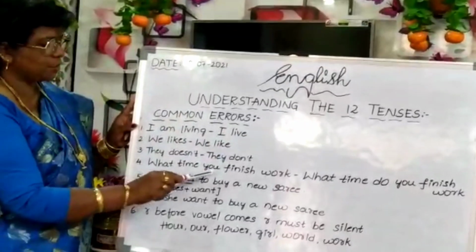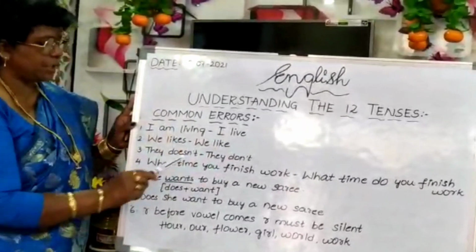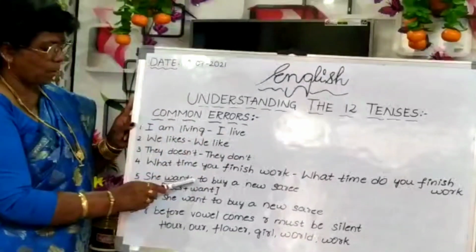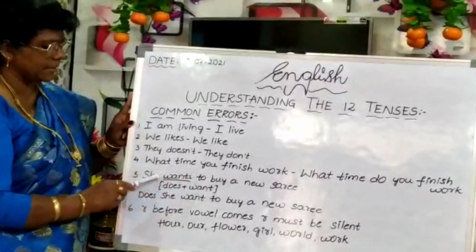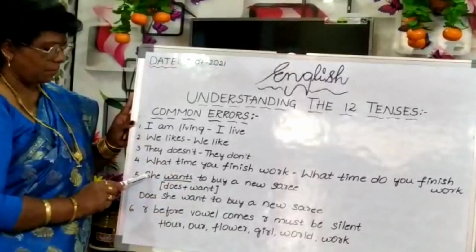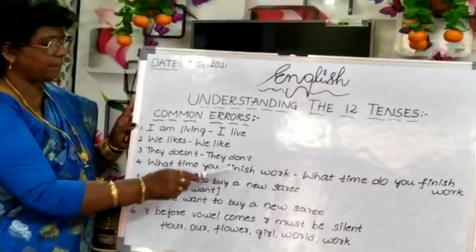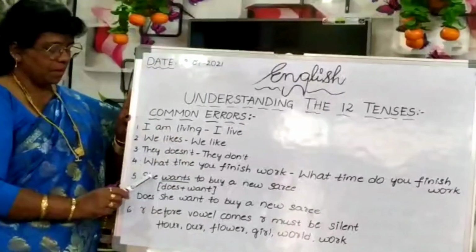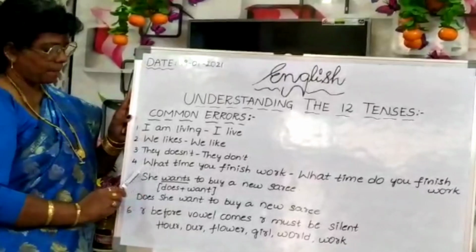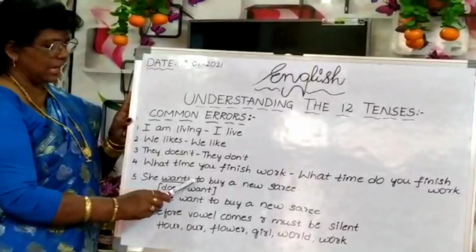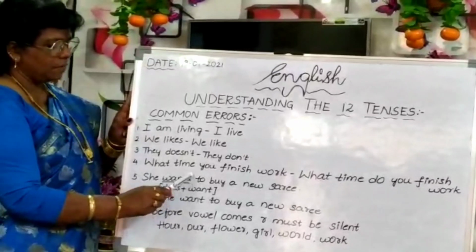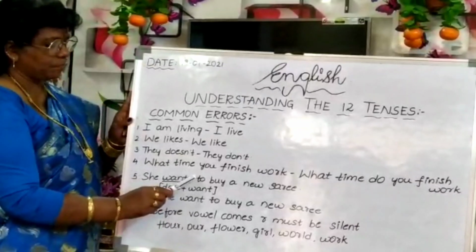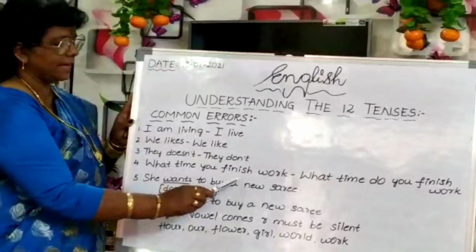She wants to buy a new saree. She wants to buy a new saree. Why we use here wants? We can use even she want to buy a new saree, no? Wrong, that is. Because she is third person singular. So along with the verb, we have to use es. She wants to buy a new saree. That is the answer.